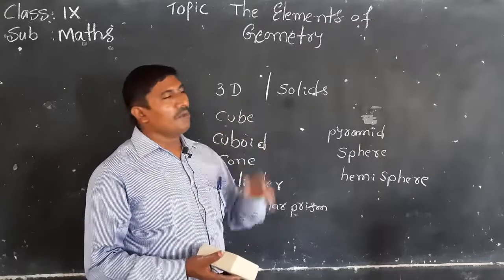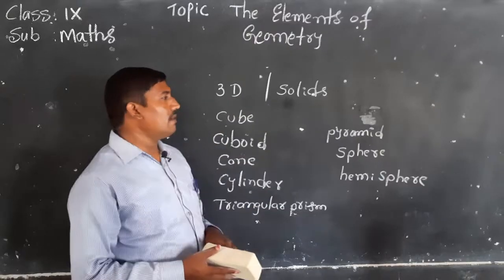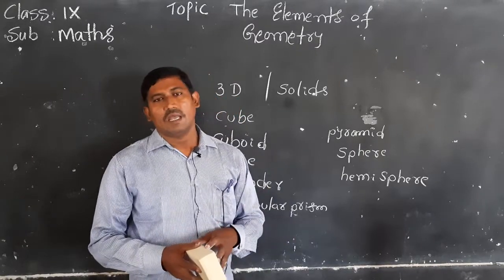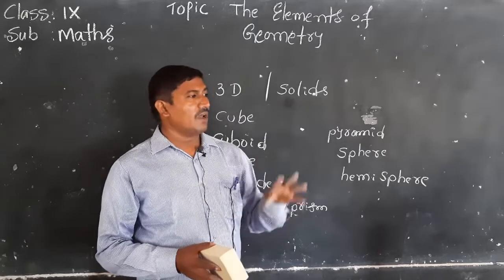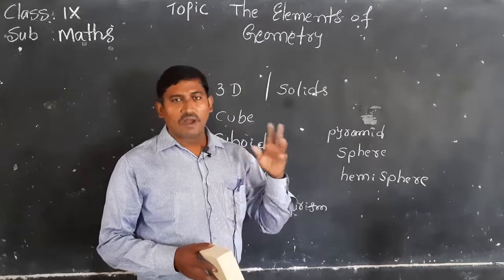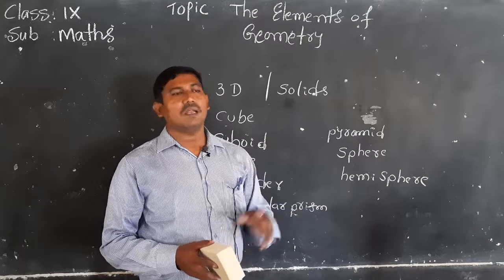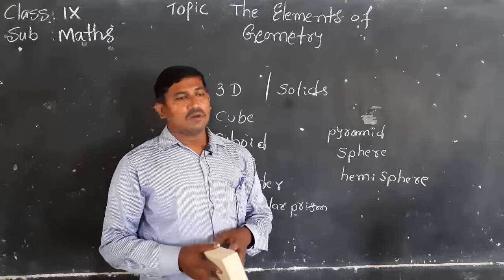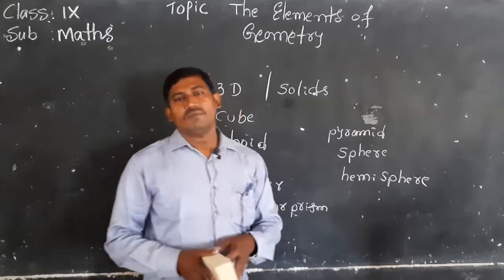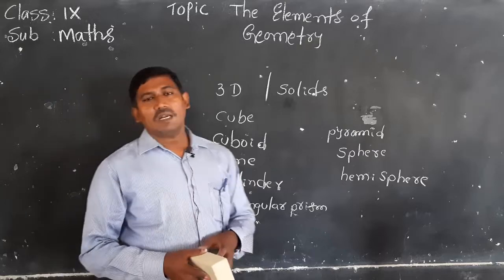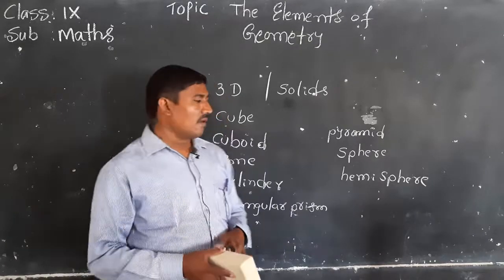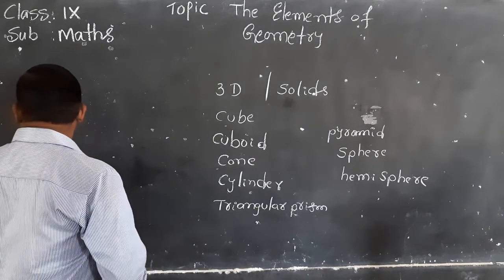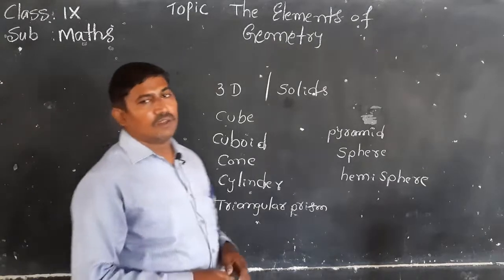But geometry came from measuring fields and from making roads and bridges for transportation. At that time, Euclid invented this geometry. So the father of geometry is Euclid.